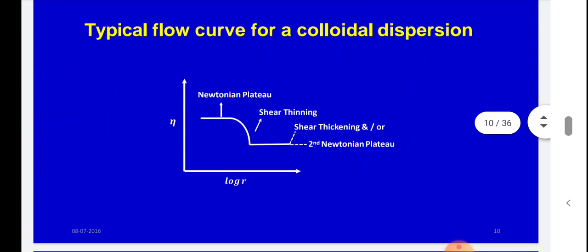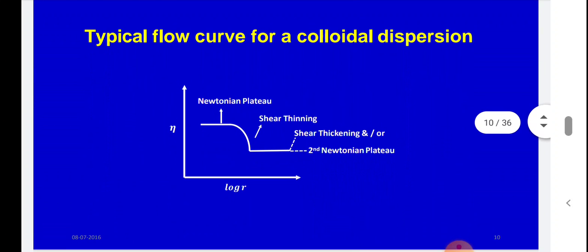This is one typical flow curve for a colloidal dispersion. In the rheology chapter you have studied different types of rheogram: plastic flow, pseudoplastic flow, and dilatant flow.